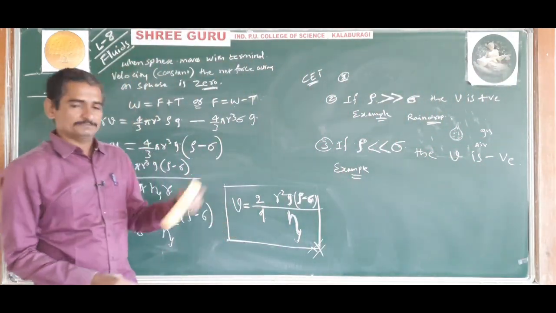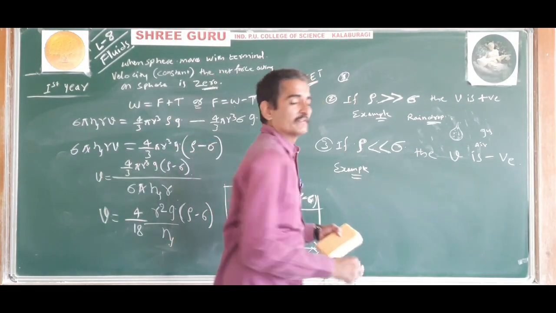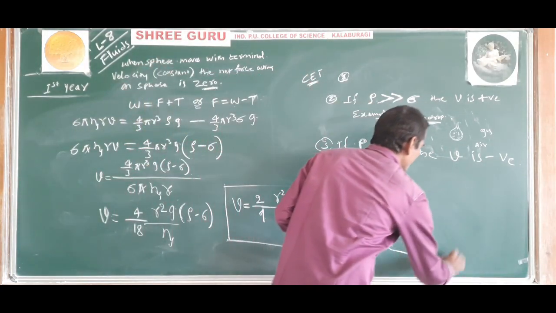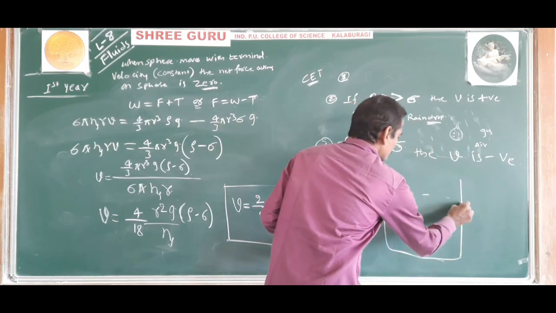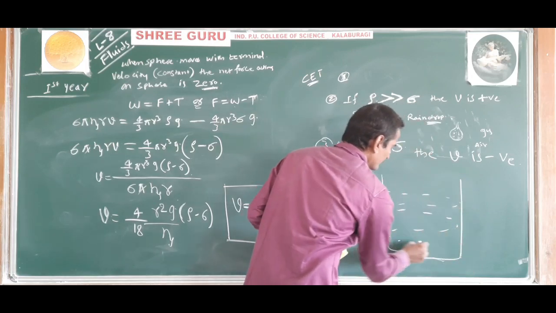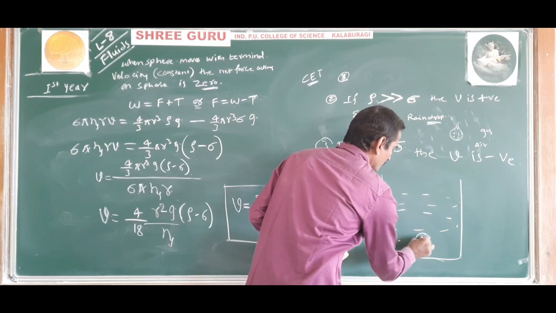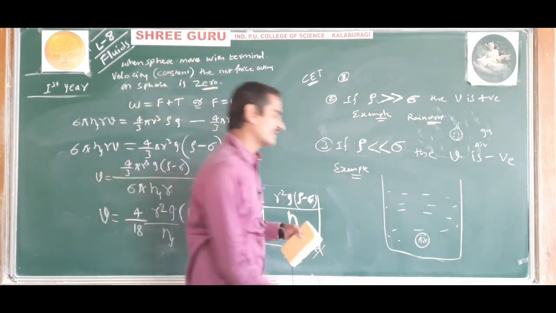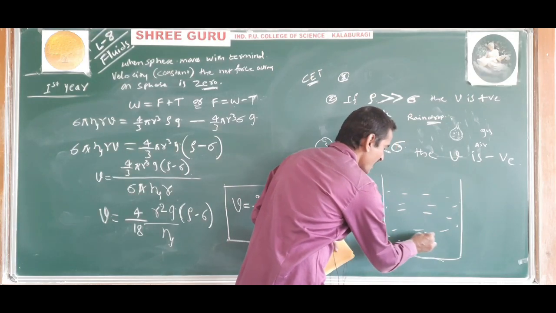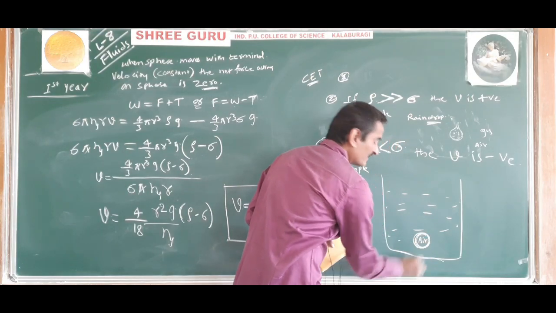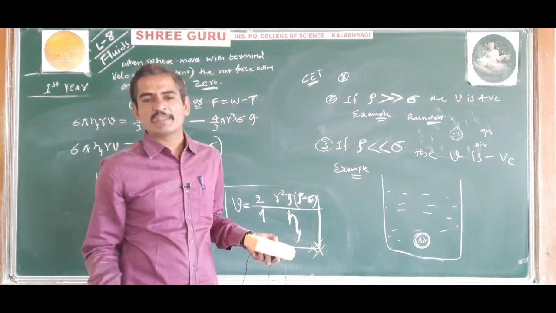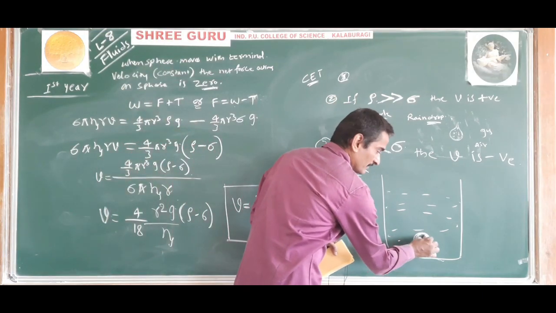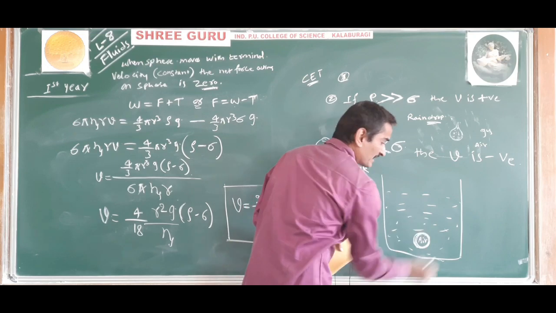Okay. Now I will tell the example: the air bubble inside the water. The water is there, and in this water there is an air bubble. Air bubble means what will be there inside the bubble? Inside the bubble there will be air. That is, the sphere is made up of air and the surrounding medium is water.